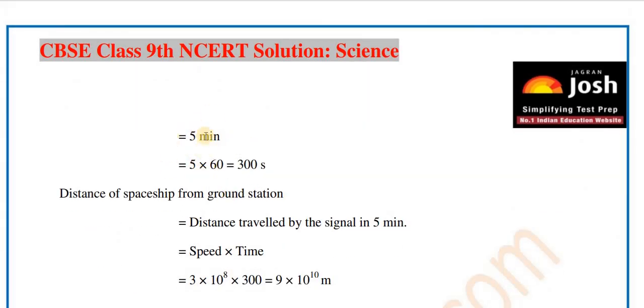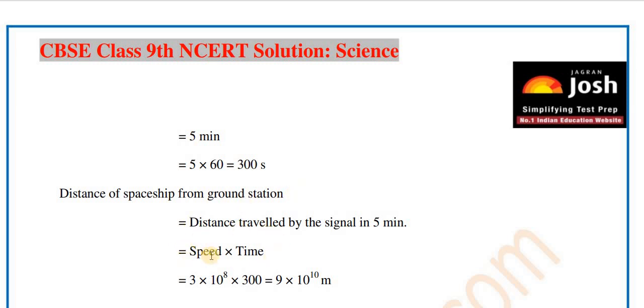So first of all, we convert this minute into seconds. 5 into 60, since 1 minute is equal to 60 seconds. Then 5 minutes is equal to how many? 5 into 60 is equal to 300 seconds. Now, the distance of the spaceship from the ground station is equal to the distance traveled by the light signal, and for that, we need the time required.